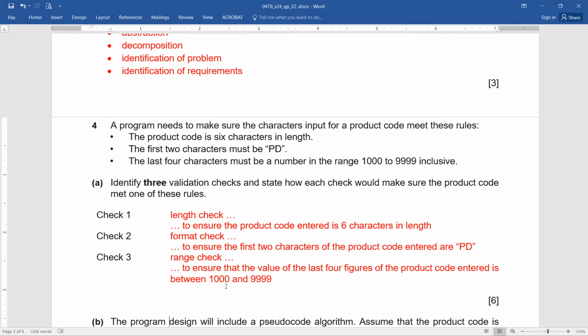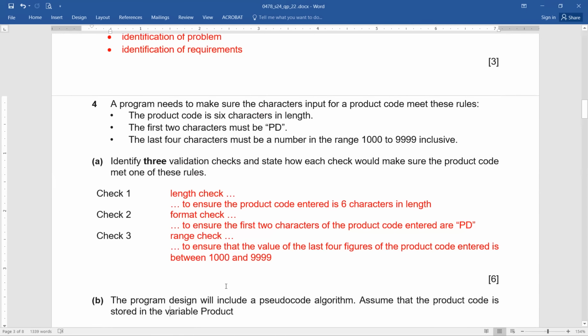Okay, now the last one: the last 4 characters must be a number in the range 1000 to 9999 inclusive. Definitely when you have 2 number values given, it is going to be the range check, to ensure that the value of the last 4 figures of the product code entered is between 1000 and 9999 inclusive. In this manner, you can easily score 6 out of 6. 3 marks for identifying the correct validation check, and 3 marks for stating the right reasons. Any issues?